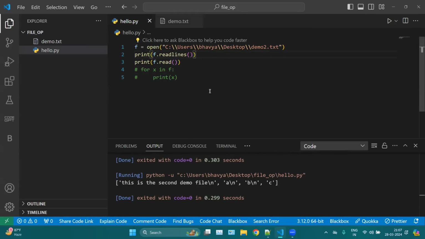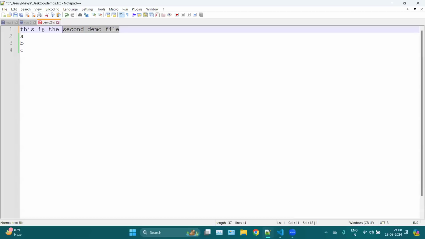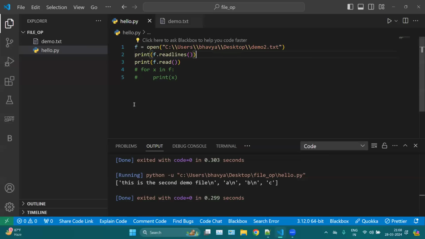So readlines will print whatever lines are there in your file in the form of a list. Okay, like you can see, we have four lines here. First line is this one, second, third, and fourth, including your new line. So readlines will keep on reading your lines one by one and putting them in the form of a list. So this is the first line plus your new line character, second line, third line, and fourth line.